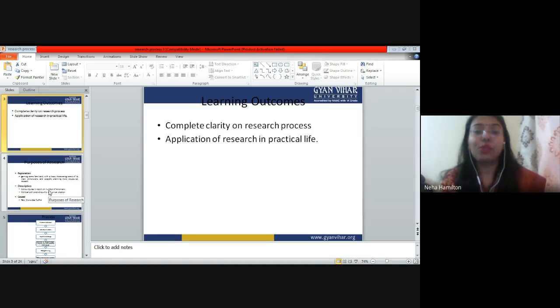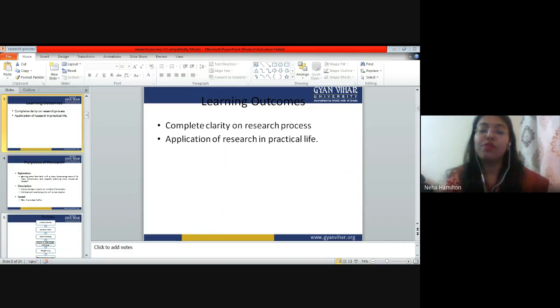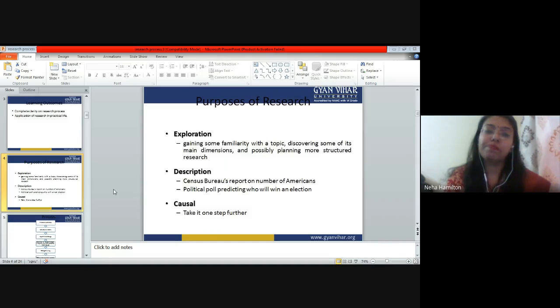So it is important to understand how research is important, why research is important, and how to do a particular research. If you understand each and every step of the research process, which is sequential and hierarchical, you will be able to do any kind of research in life, right? That's why I am taking up this topic, so that you can understand the process of research. So now let us start with the process.